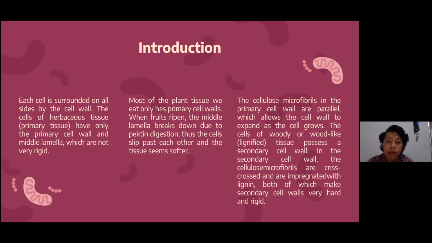The cells of woody or wood-like lignified tissues possess a secondary cell wall. In the secondary cell wall, the cellulose microfibrils are crisscrossed and are impregnated with lignin, both of which make the secondary cell wall very hard and rigid. We can find the secondary cell wall in a dicotyl plant.